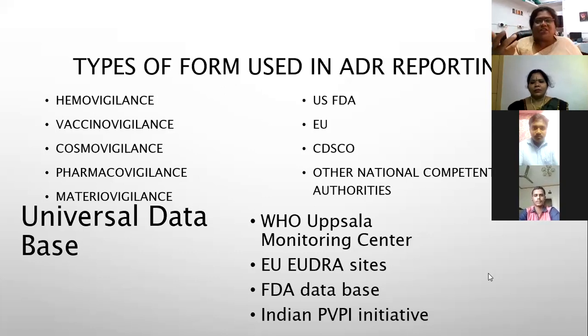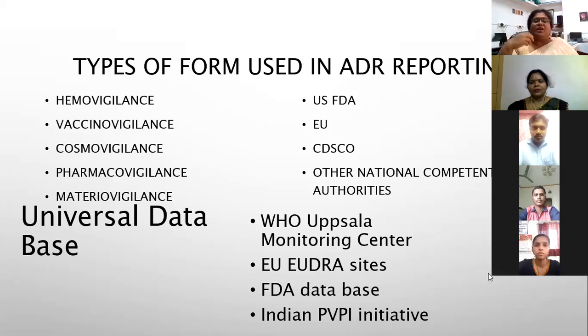Hemovigilance is much the same, whereas in pharmacovigilance there is rechallenge, challenge and dependability. Materiovigilance is like this: we may have some devices which you implant, but it is very difficult to remove. When you remove them, you cannot carry out some assessments, so they require more specific questions to know what caused the adverse reactions and how they can be prevented.